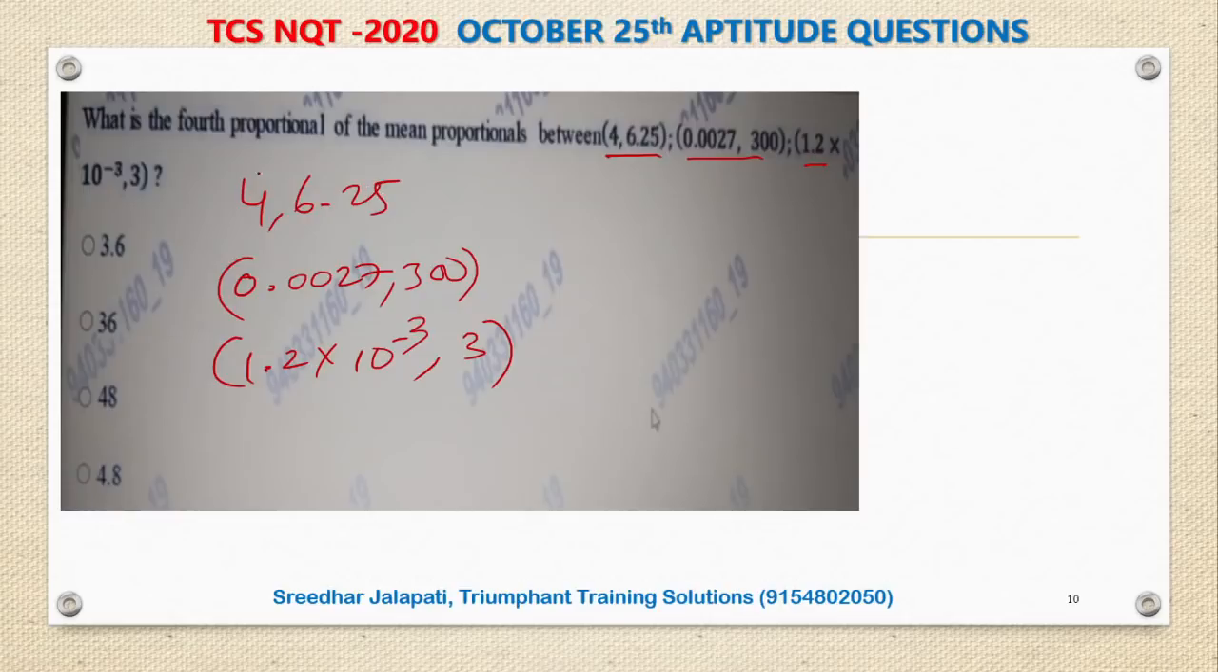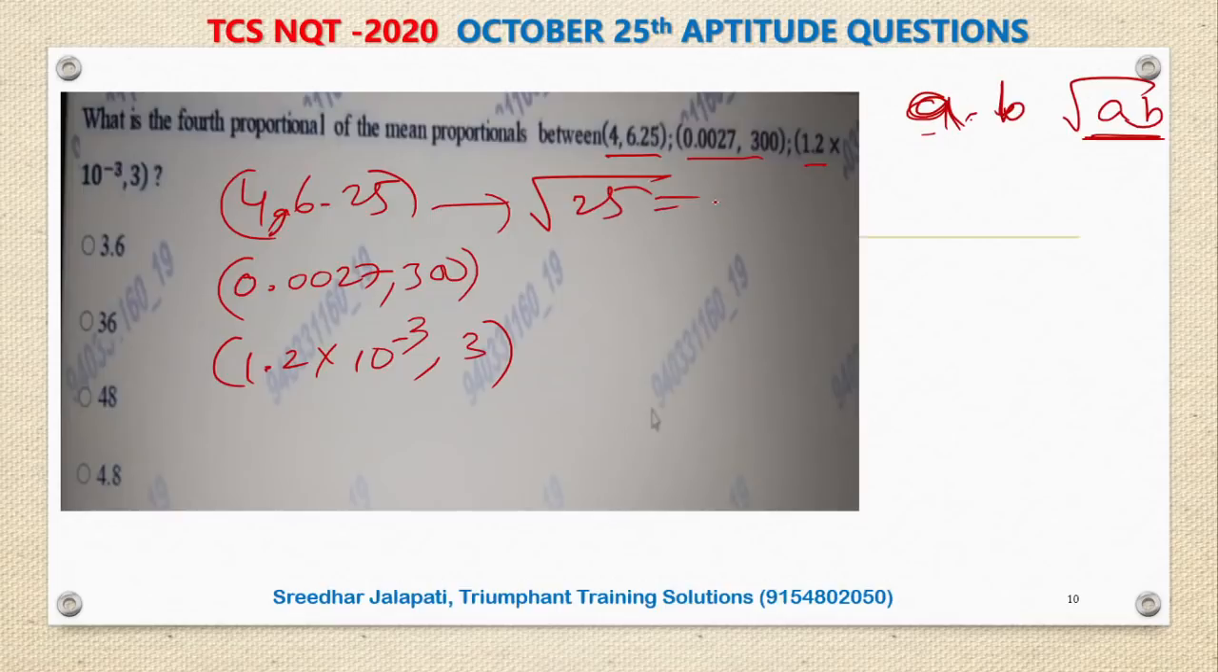So now first we have to find the mean proportional for each pair. Mean proportional is nothing but, for A and B, mean proportional is root AB. I hope you all know this. This mean proportional is also called the geometric mean. So this is root of 4 into 6.25, which is root 25, which is 5. Whereas for the second pair, this is root of 27 into 10 power minus 4 into 3 into 10 square. So this is 81 by 100 under root, which is 9 by 10, which is 0.9.